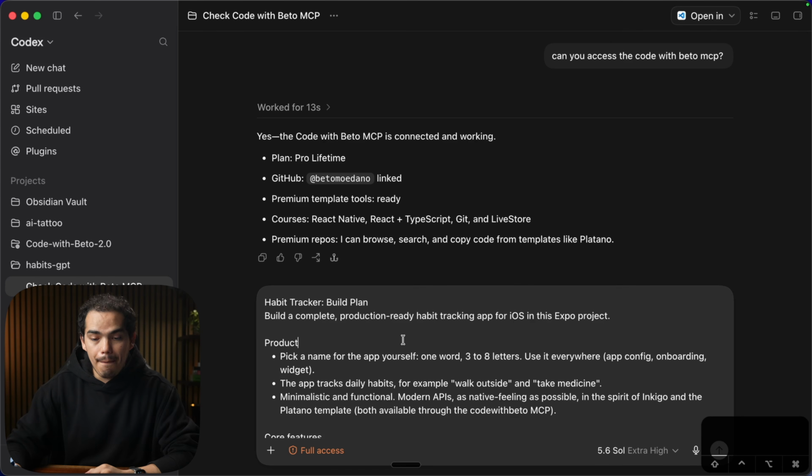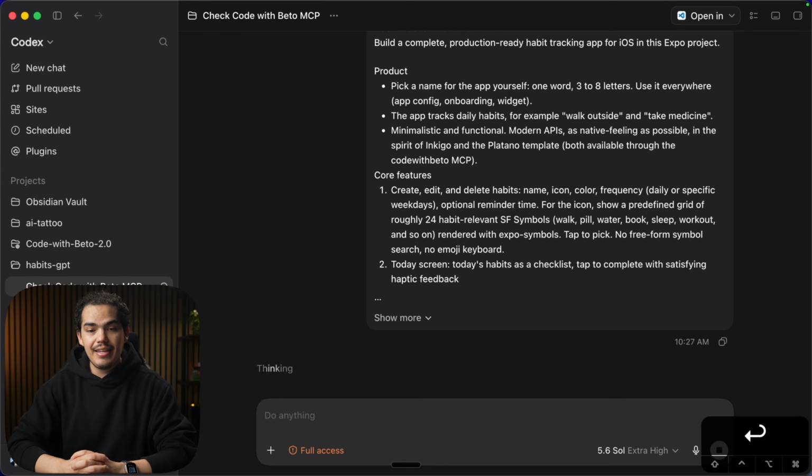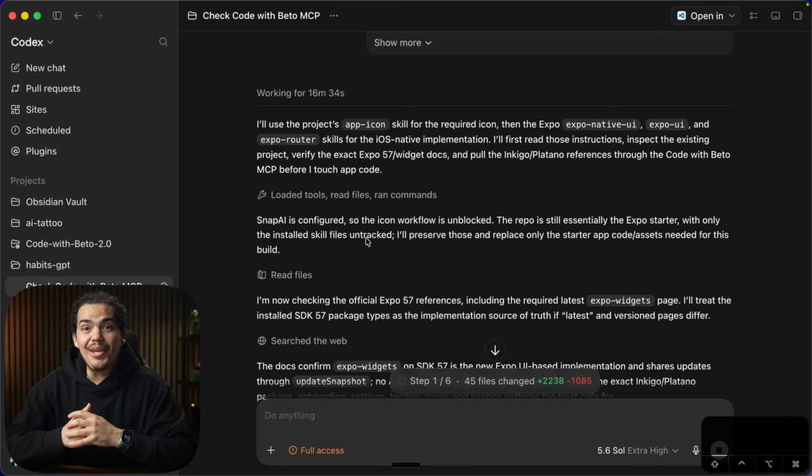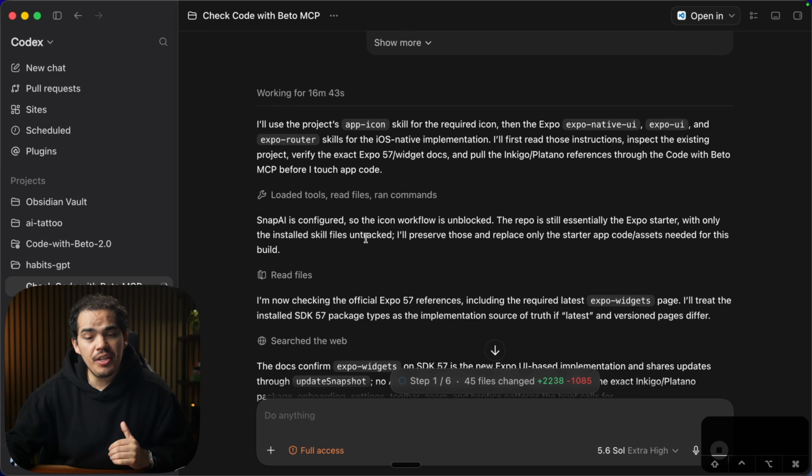Now at this point, I'm just gonna paste the prompt and hit enter and let GPT 5.6 Sol with extra high effort do its work. Okay, quick update. We are 16 minutes in and still working in the architecture of the application, but I have to say that it's doing a great work.